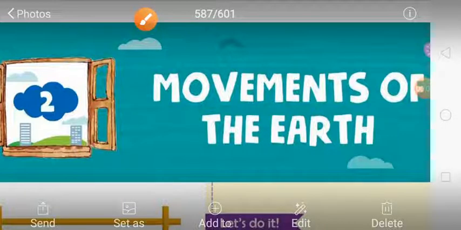Students, today we are starting chapter number 2 because we have completed chapter number 1, and I hope you have completed your writing parts and learning. So, next chapter, chapter number 2, the name of the chapter is Movements of the Earth. What is the movement on our Earth?